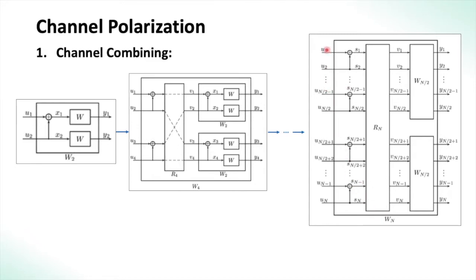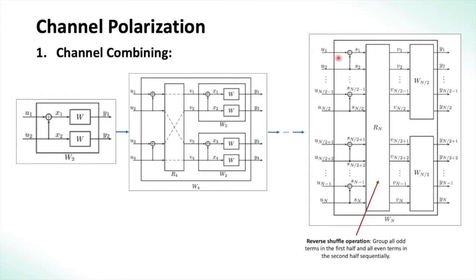So you have the input vector U1 to Un, the neighboring bits are XORed, then we have this reverse shuffle operation which groups all the XORed bits in one half and all the even bits in the other half, and then transmits them respectively through Wn by 2 and Wn by 2. Again, Wn by 2 is recursively built as whatever was defined earlier. It is important to realize that Wn is the effective channel seen by the input vector U, and that is because of the encoding procedure.